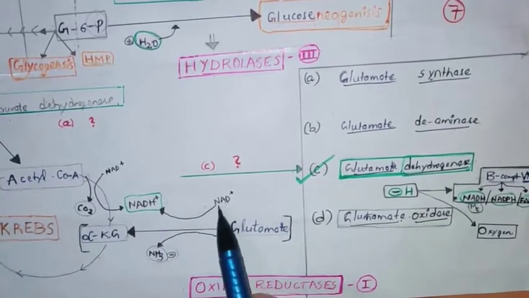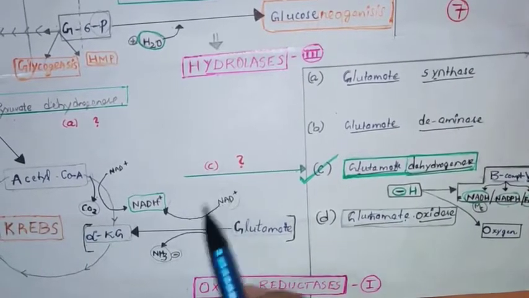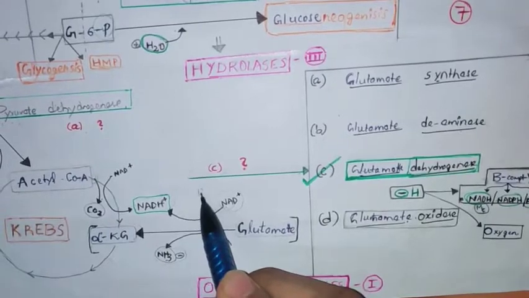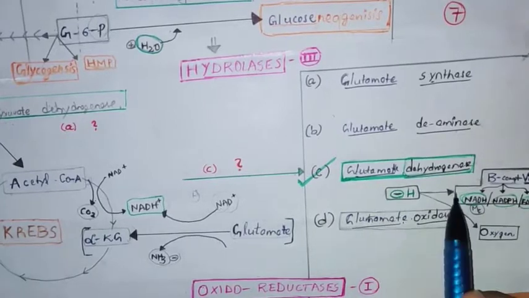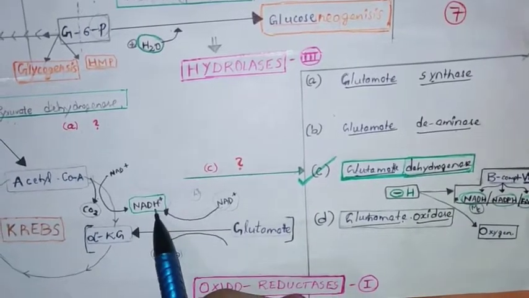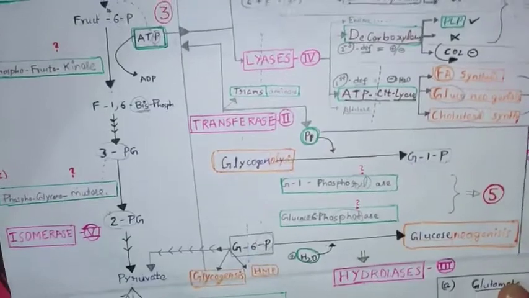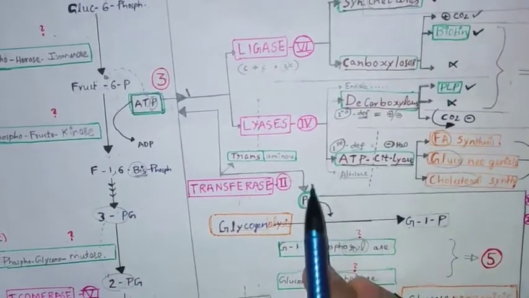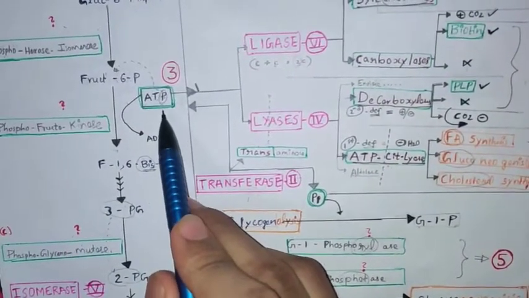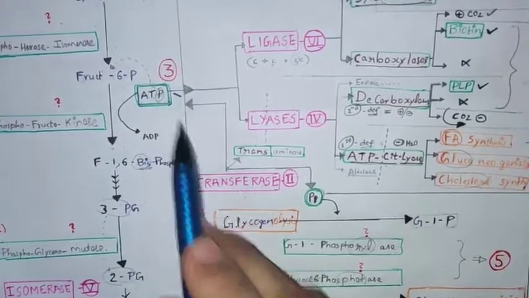So here we can see NAD is an acceptor. Hydrogen is added to NADH. See, hydrogen is added to the NADH. So here the acceptor is NADH. So this reaction is called glutamate dehydrogenase. Coming to the third problem, we can see ATP related. We have already seen kinase, but for ATP we don't have only transferase.